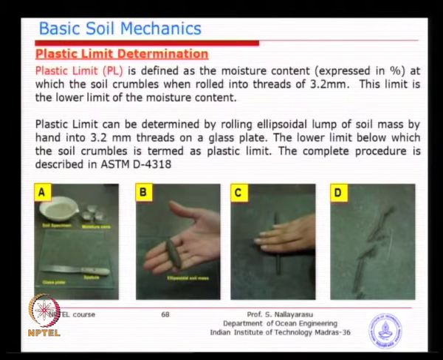So, you just have to repeat this until you see on the right-hand side that it has crumbled. This is a little bit troublesome method because it is not very easy and it is time consuming, but the procedure is acceptable as ASTM gives it. Also, I think you will find it in other codes.